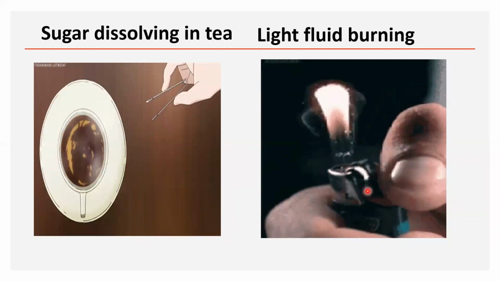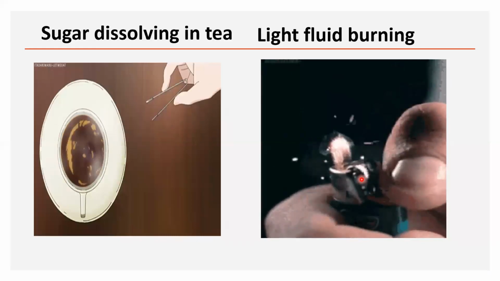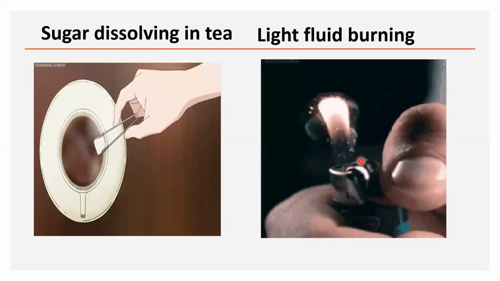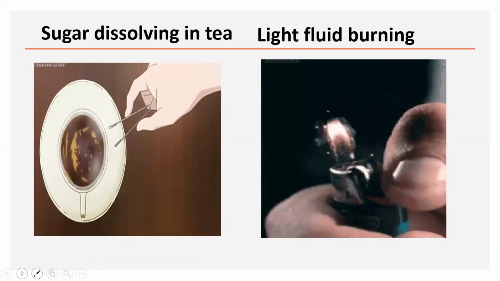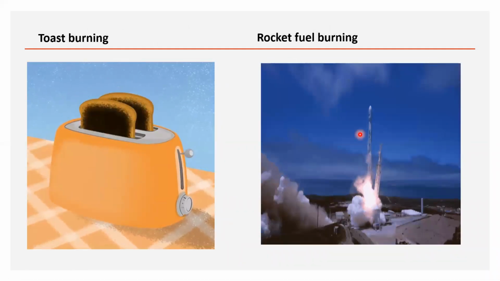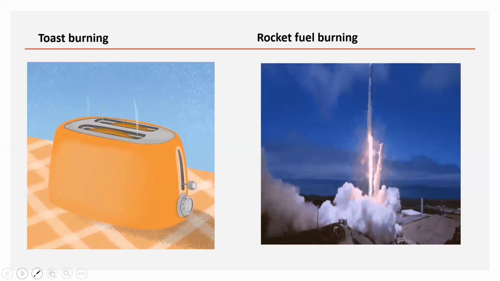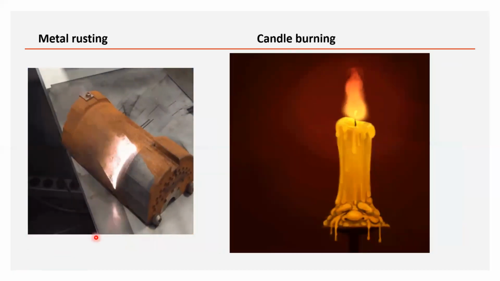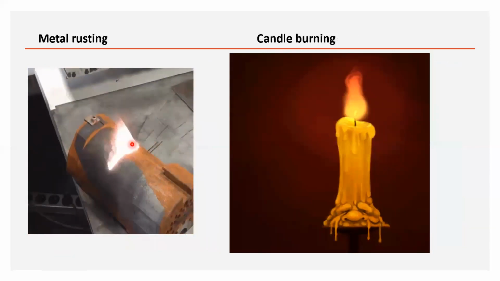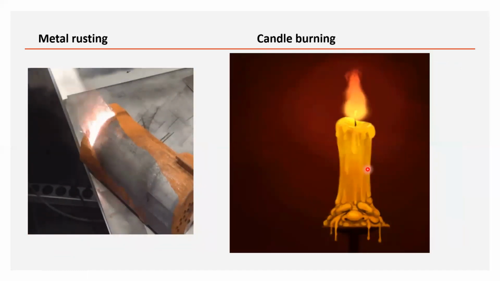Same way, the fluid which is burning in this lighter, the light fluid which is burned, again, you have to fill it with fuel again. You won't get back whatever fuel is combusted. Then the rocket going into space, fuel burning in the rocket. Then toasting a bread. Again, you cannot get back the raw bread. These are all chemical changes, completely color change, everything. Rusting of iron. Actually, the basic color is gray, shiny. After rusting, brownish red.